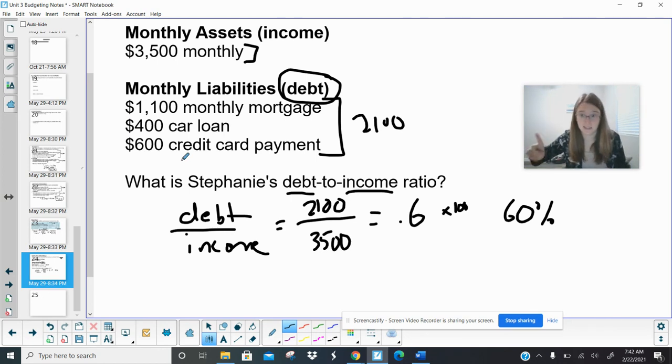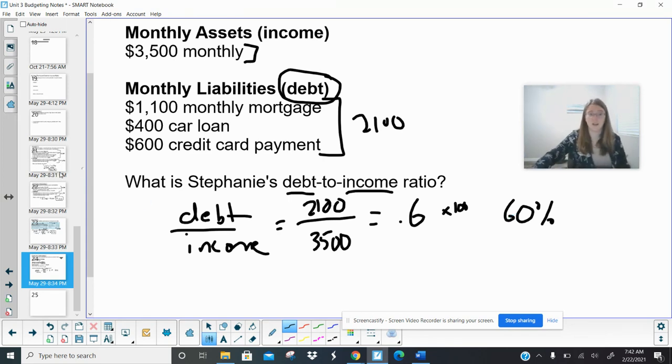What this means is they only have 40% of their income left over to pay for food, to pay for gas, to pay for anything else they need to, right? This isn't a lot of stuff. So this is a pretty high percentage. This is where it's going to feel like you're living paycheck to paycheck because so much of your money is going towards paying off your debts instead of paying for the things that actually give you something, right?